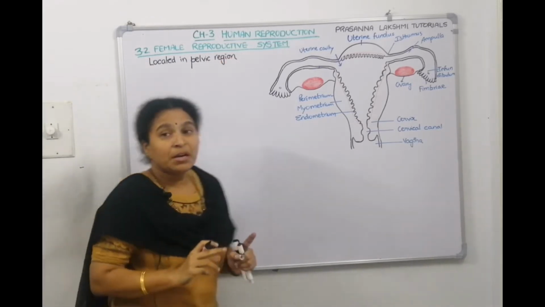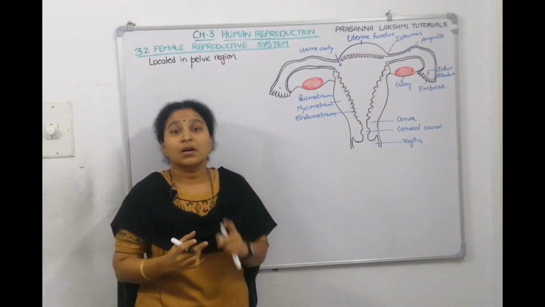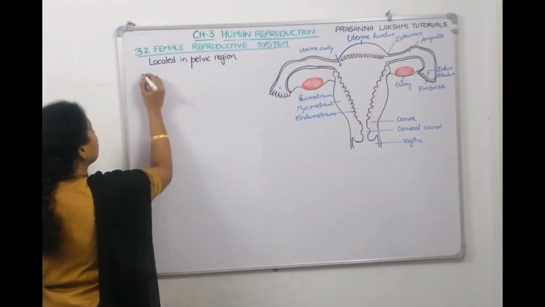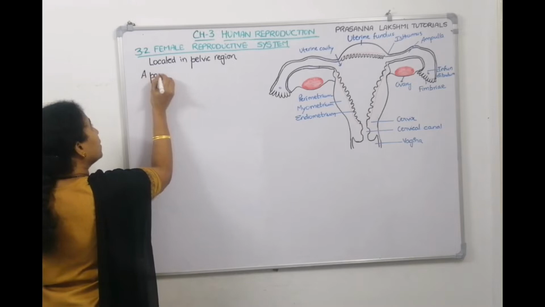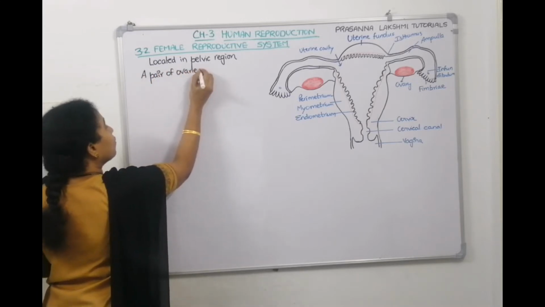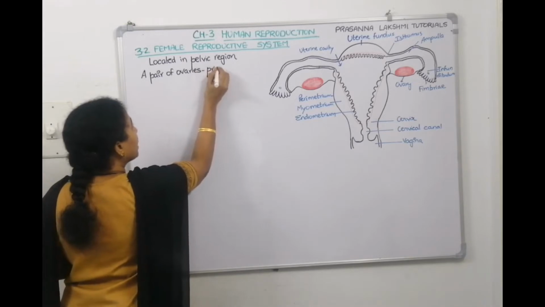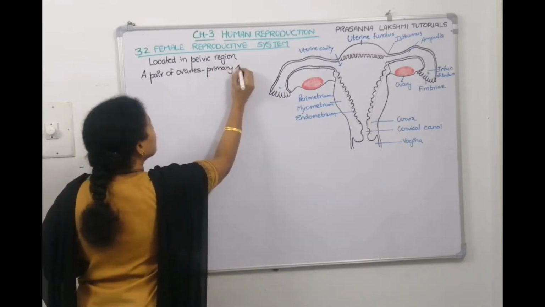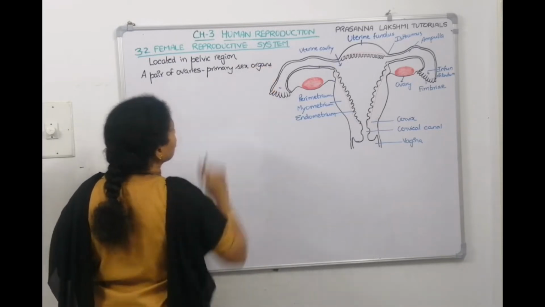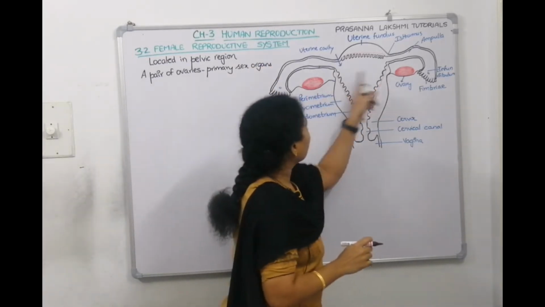Now the female reproductive system constitutes a pair of ovaries, which are called primary sex organs. What are these ovaries called? They are called primary sex organs. We will talk about each and everything. So this is a pair of ovaries.